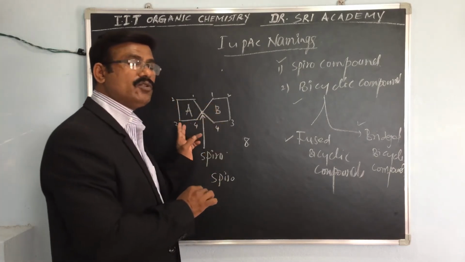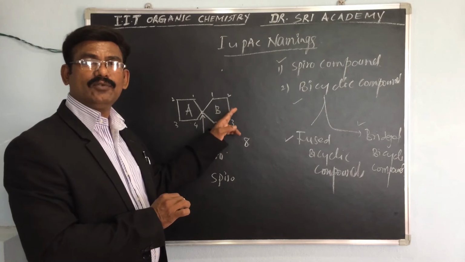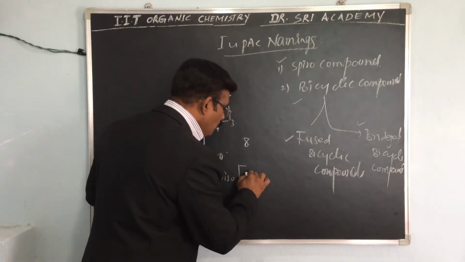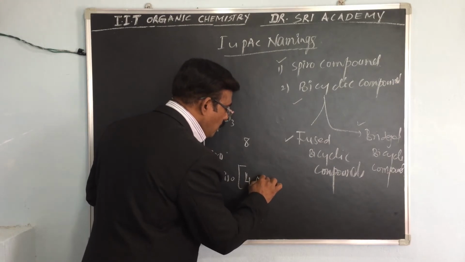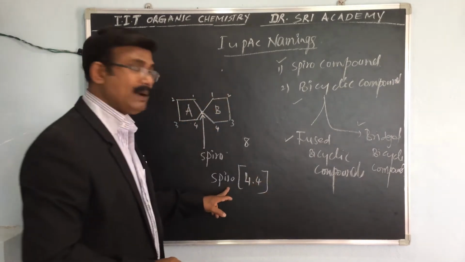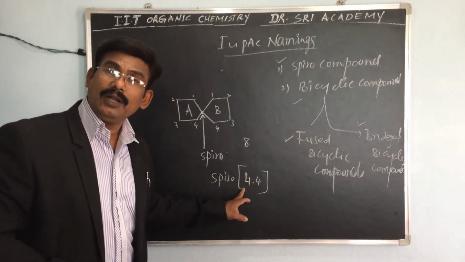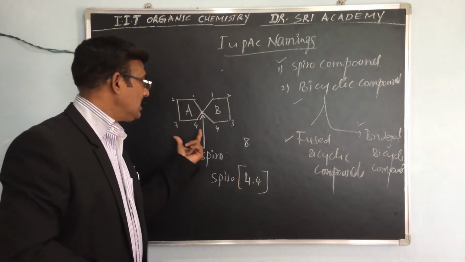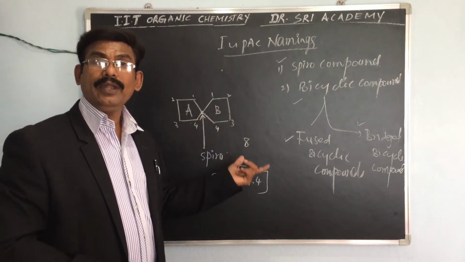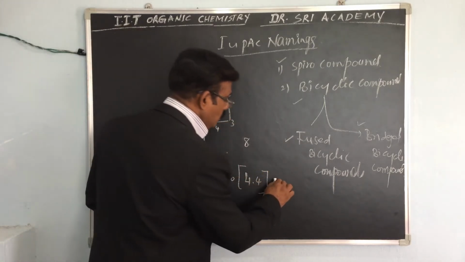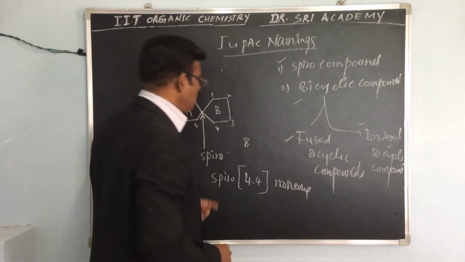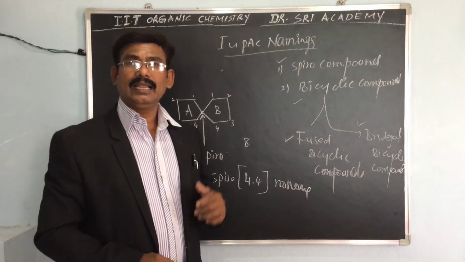This ring contains 4 carbons and this ring also contains 4 carbons. So Spiro 4.4, and the total number of carbons is 9.